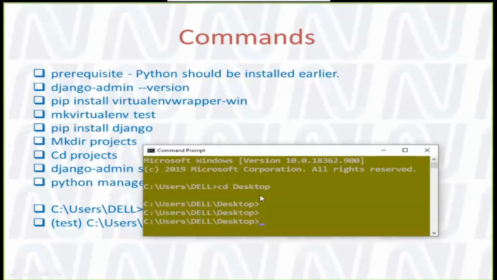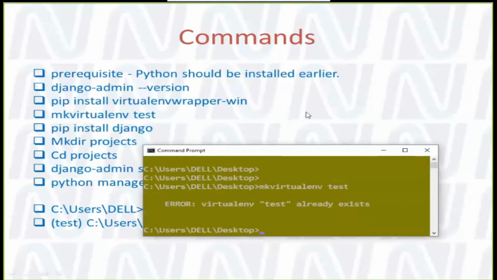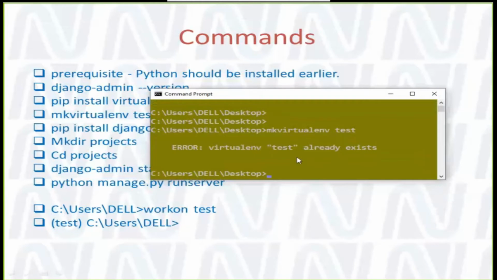Then I can make a virtual environment, maybe named test. By running this command you can see that test is already created, so it is showing me that test is already there. You can write this command and you would be in the test environment.